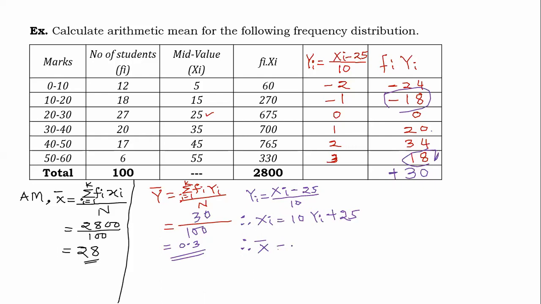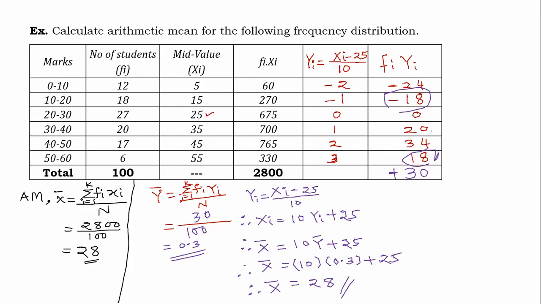So x bar is equal to 10 times y bar plus 25. And therefore, x bar is equal to 10 multiplied by y bar, which is 0.3, plus 25. And therefore, x bar is equal to 3 plus 25, which is 28. So, x bar is 28.